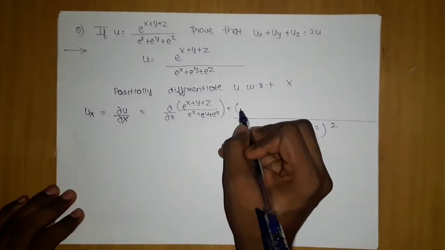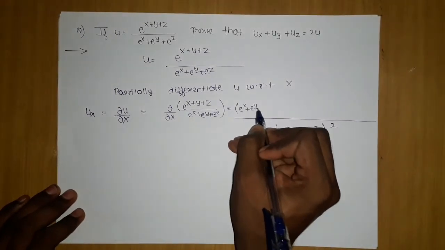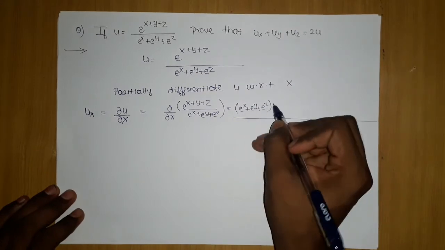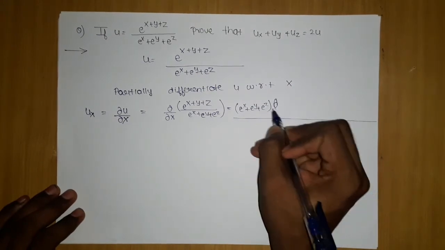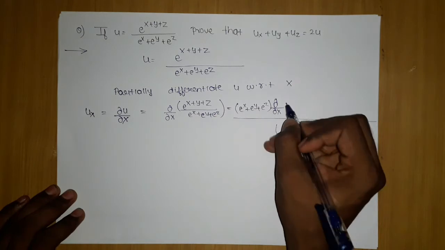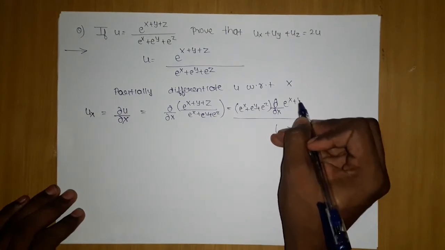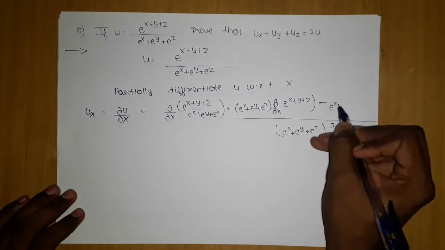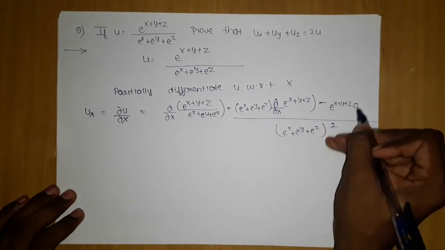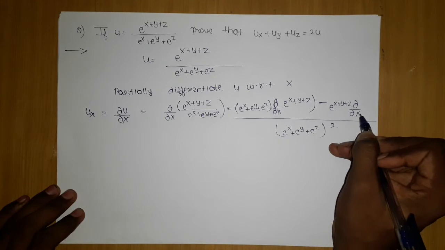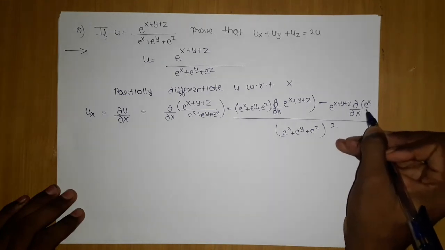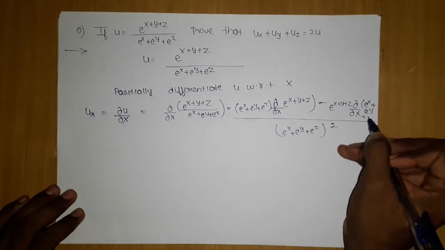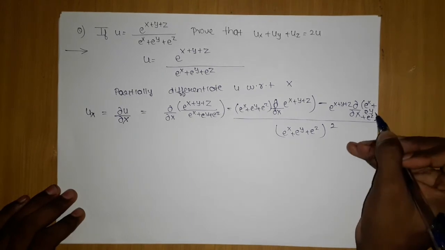In the numerator we will have e^x plus e^y plus e^z times dou u by dou x of e power x plus y plus z, minus e^(x+y+z) times dou u by dou x of the denominator. Since I don't have space, I'm managing it here.